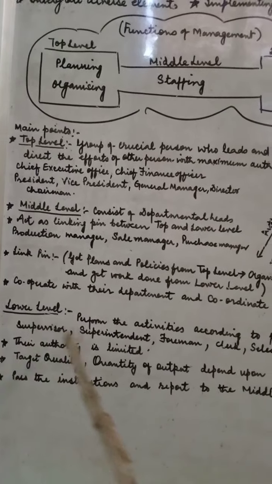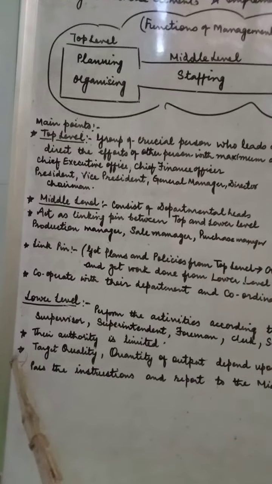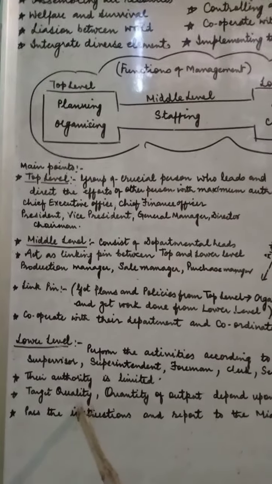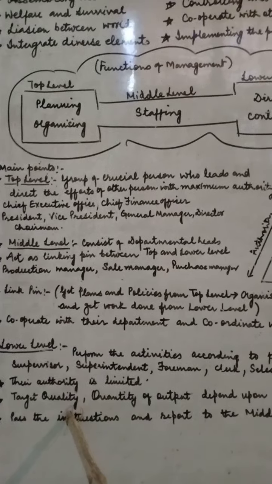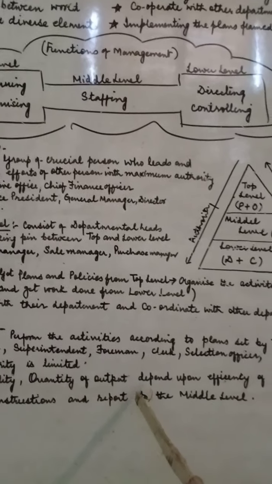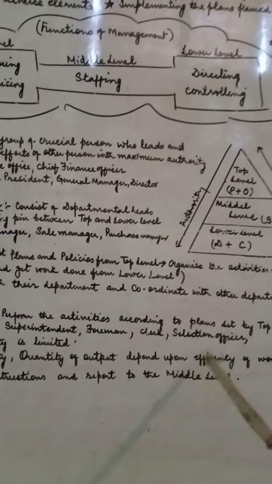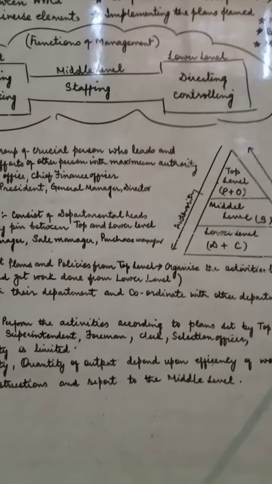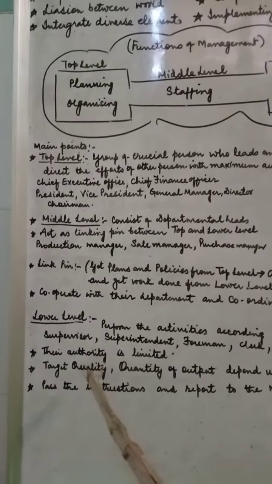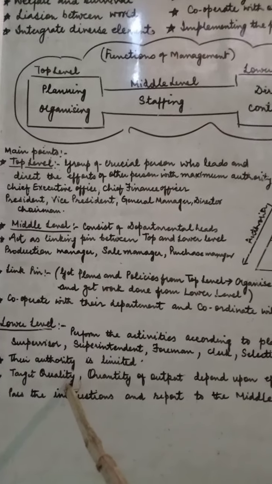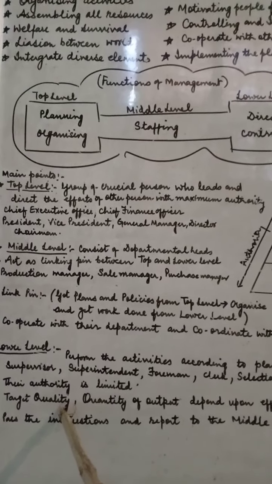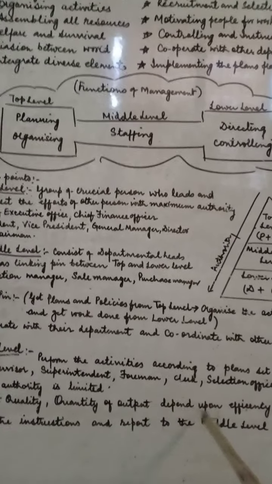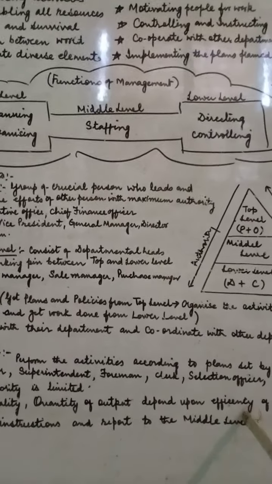The next point is target quality. They target the quality, and the quantity of the output depends upon the efficiency of the worker. So they are concentrated on the quality and also the quantity of the output, with the help of the efficiency of the worker.